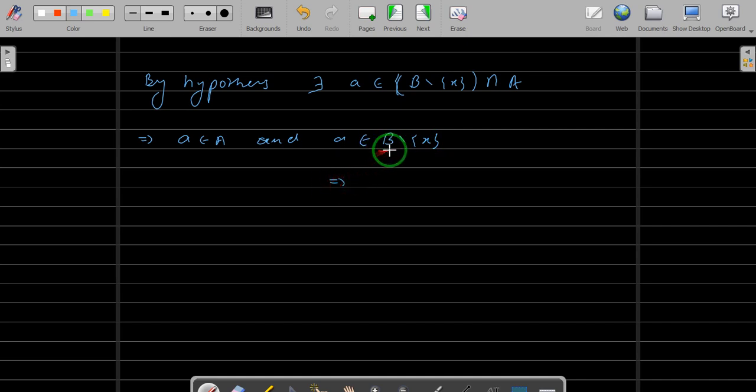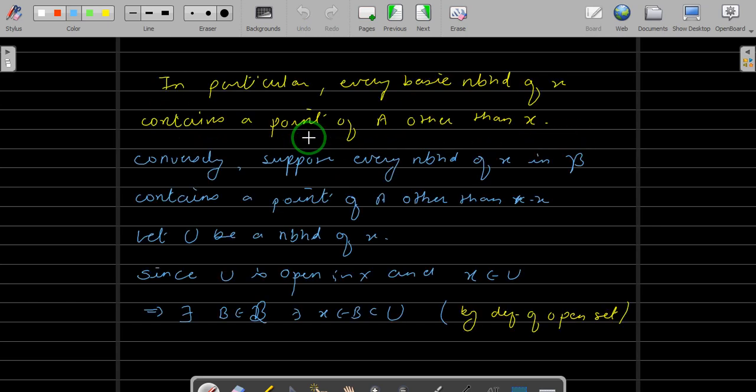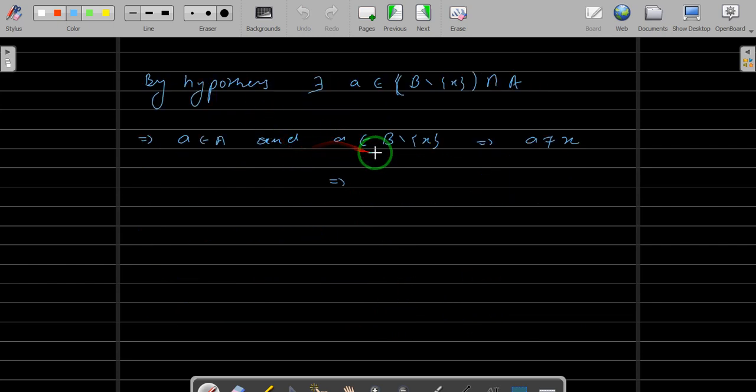And this implies a is not equal to x, and B is contained inside U. If you notice here, B is contained inside U. So as a belongs to B difference x, a is not equal to x, this also means a belongs to U. Hence, a belongs to U intersection A, and a is not equal to x.